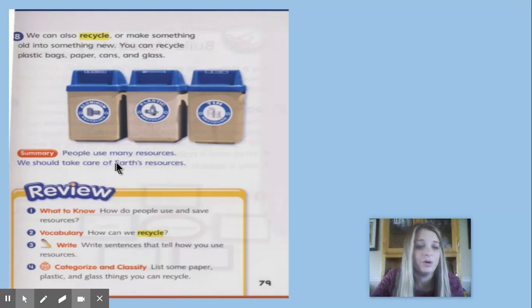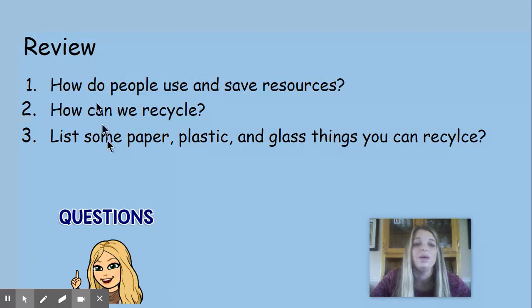So people use many resources, and we should take care of Earth's resources. So people use resources to meet their needs, and it is our responsibility to take care of Earth's resources. So review. How do people use and save resources? Well, people use resources such as soil, trees, and water to grow food, build houses, and meet other needs. And they can save resources by recycling.